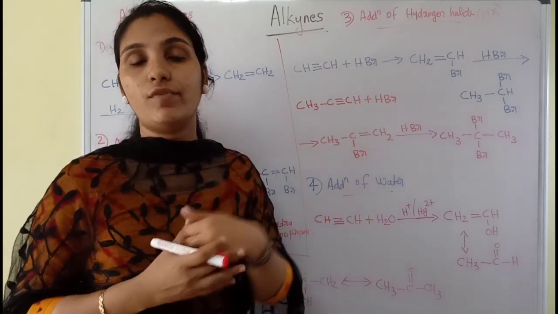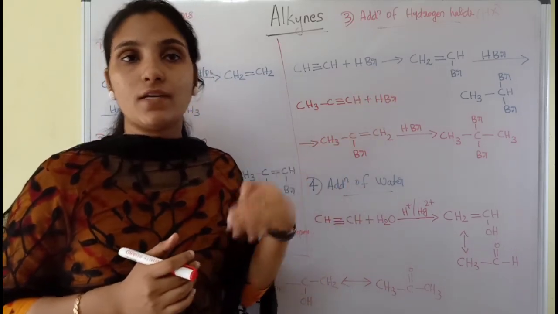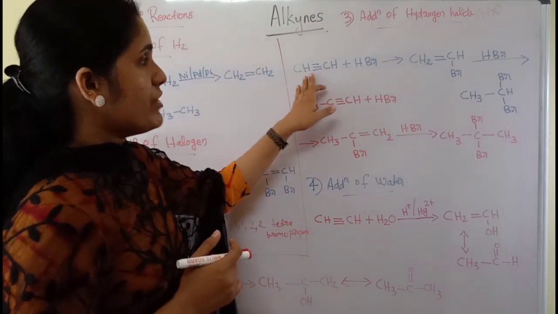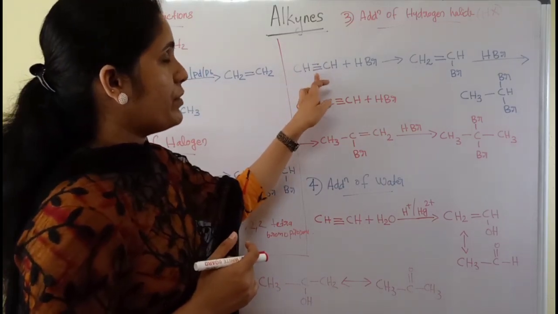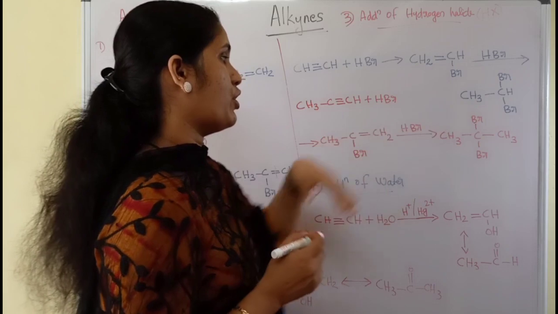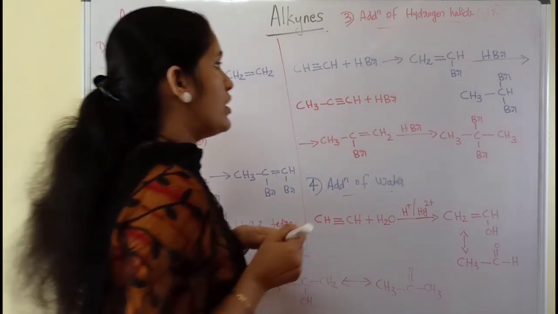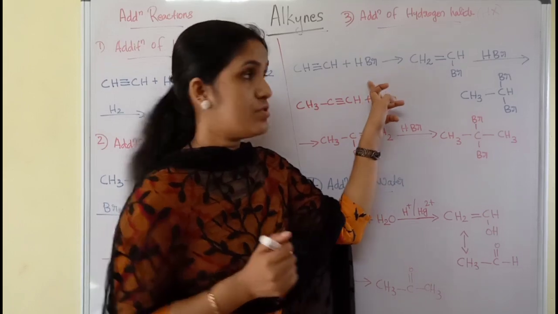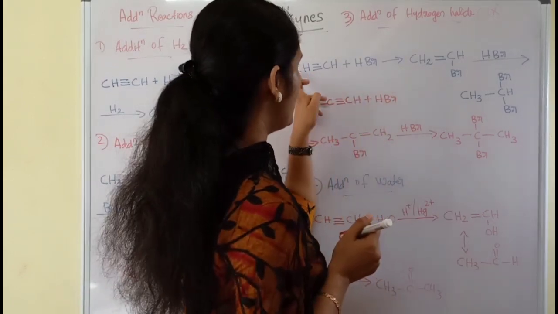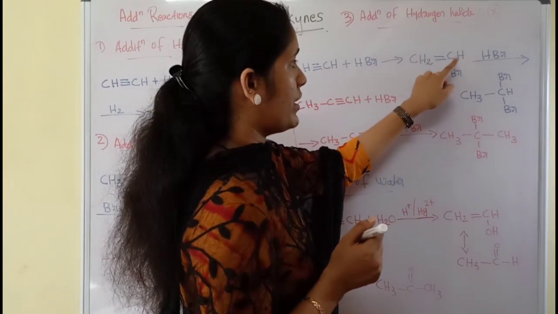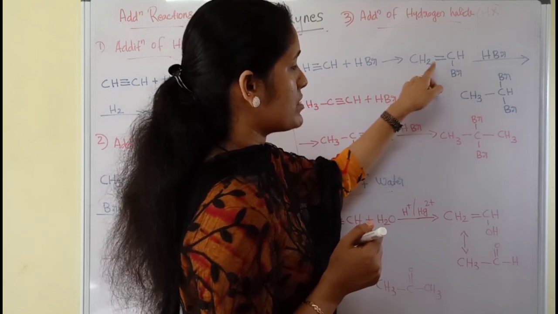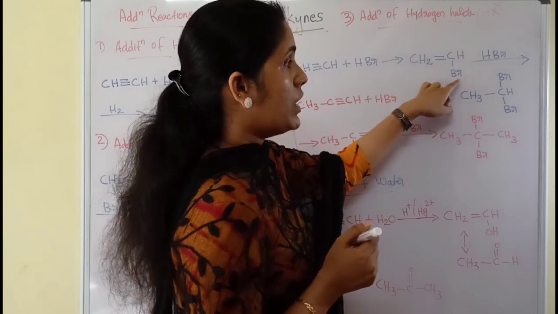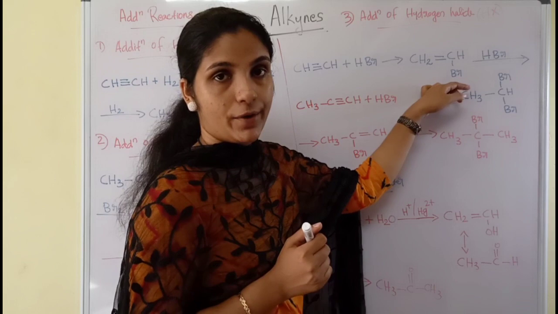So first the triple bonded compound is converted to double bonded compound, and to either carbon, hydrogen and bromine can be given. The triple bond breaks down, so this carbon receives the hydrogen and the other one receives Br, and we will get CH2 double bond CHBr.